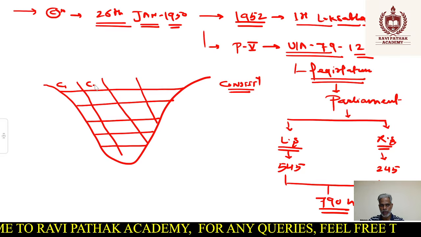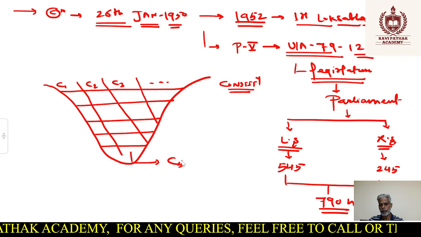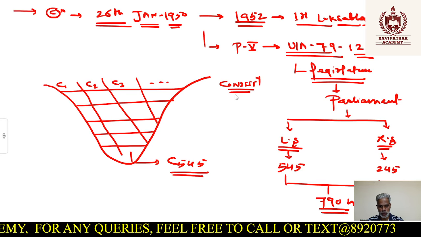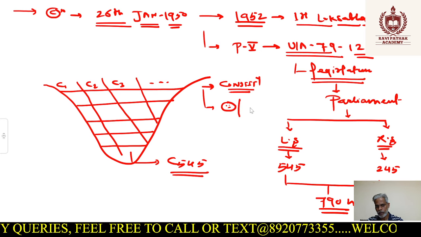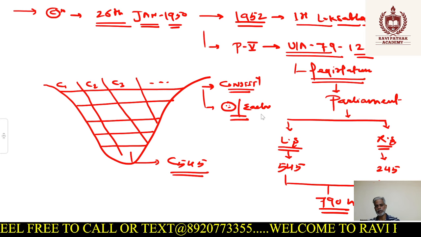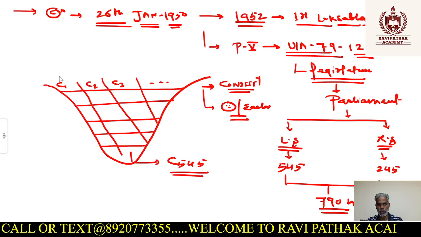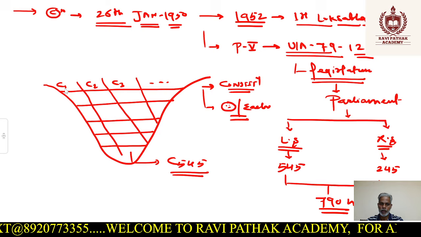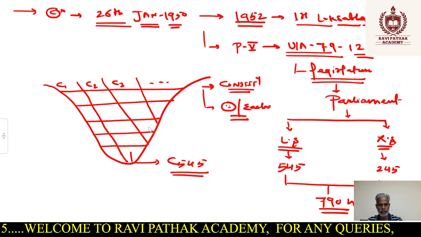Let's say C1, C2, C3 and so on up to C543, or let's assume 545 constituencies. How will the representation take place? One member from each constituency, right? Though there is no restriction on contesting the election, 4, 5 or 10 members can contest, but only one would be elected on the basis of direct or indirect elections. So that is the idea.